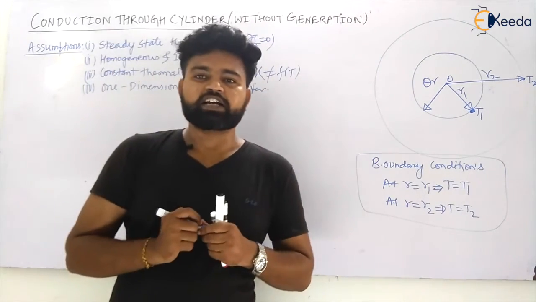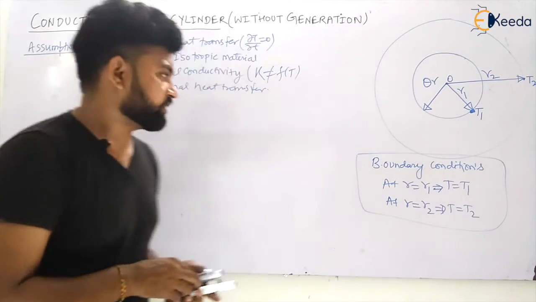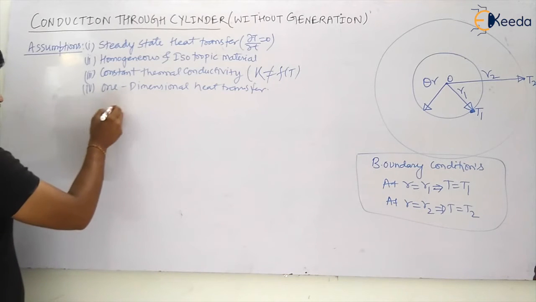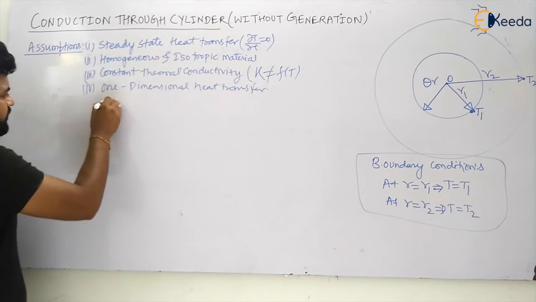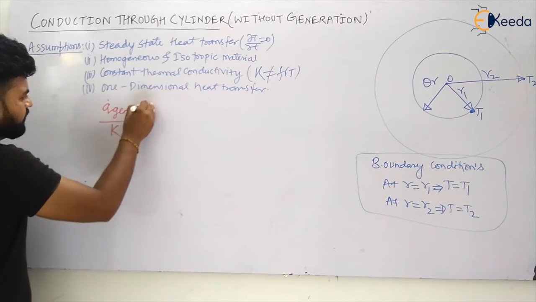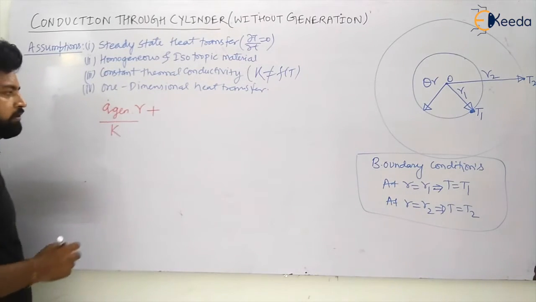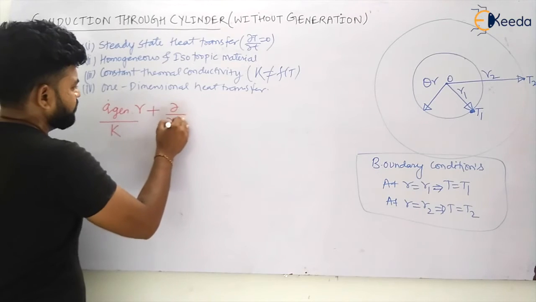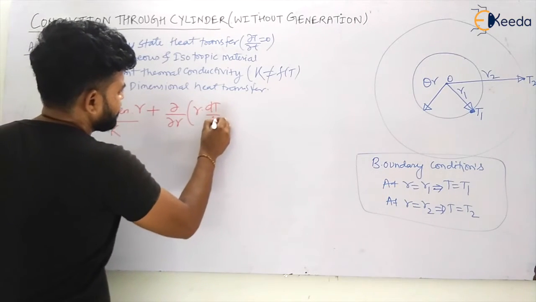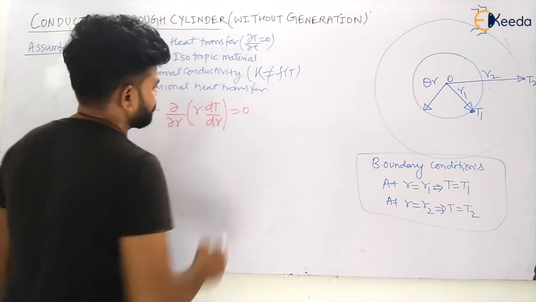So what is the heat transfer equation in this case? Let us see. The heat transfer equation was Qg by K plus del by del r of r into dT by dr is equal to 0, my dear students.